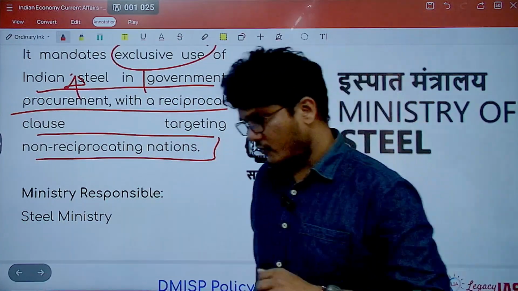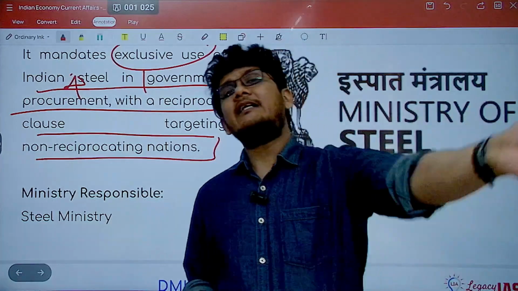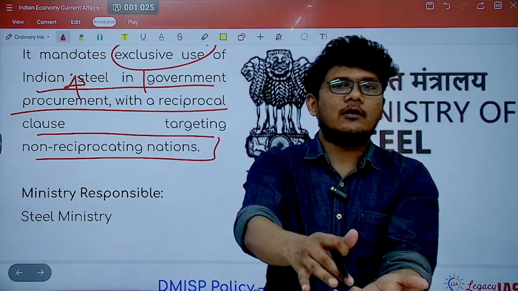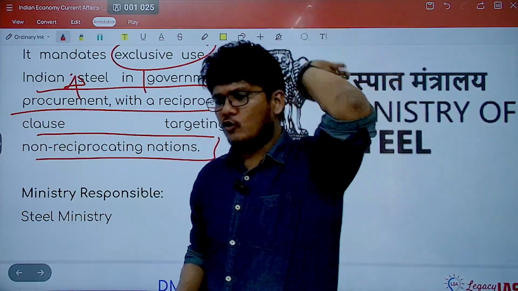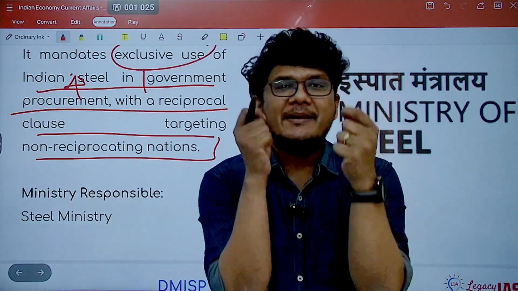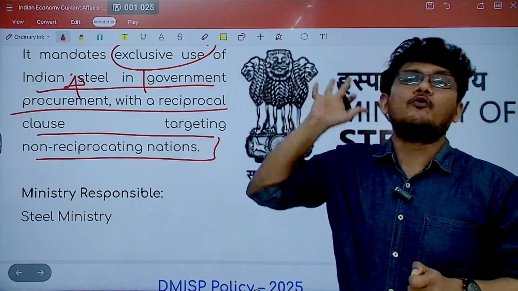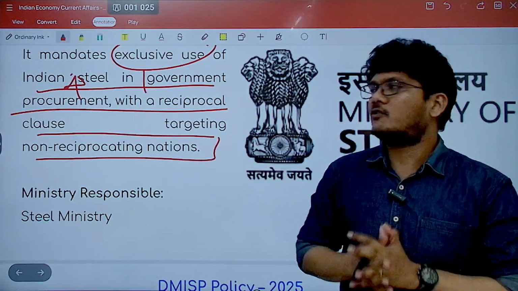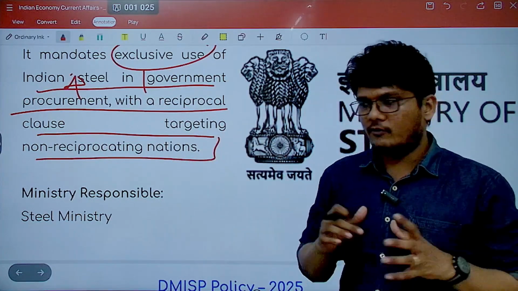If countries say they will have only their own country's steel and will not import, then for that country's 100%, we will ensure that we also do not import from them for our government projects. There can be exceptions, but those exceptions need to be approved by the government. That is the non-reciprocating nations clause.